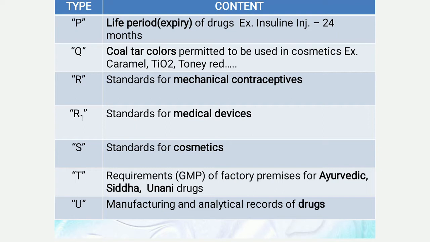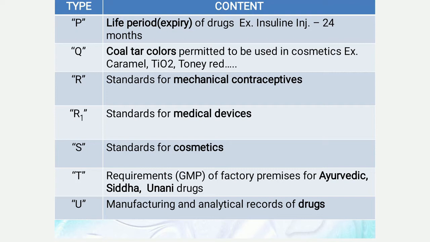Schedule Q includes the coal tar colors which are permitted to be used in cosmetics, example caramel, titanium dioxide, tawny red, etc. Schedule R includes the standards for mechanical contraceptives, and Schedule R1 includes the standards for medical devices. Schedule S includes the standards for cosmetics.